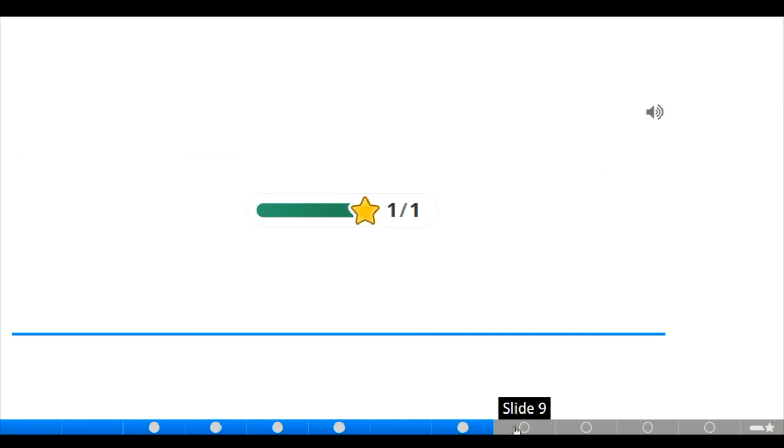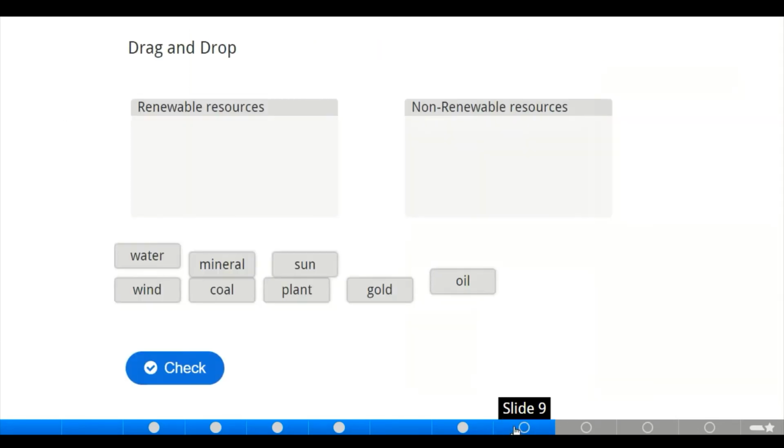Now moving to the next slide where we have drag and drop. I told you we are going to meet this in another slide, where we have renewable resources and non-renewable resources. Renewable resources are just natural pure processes.